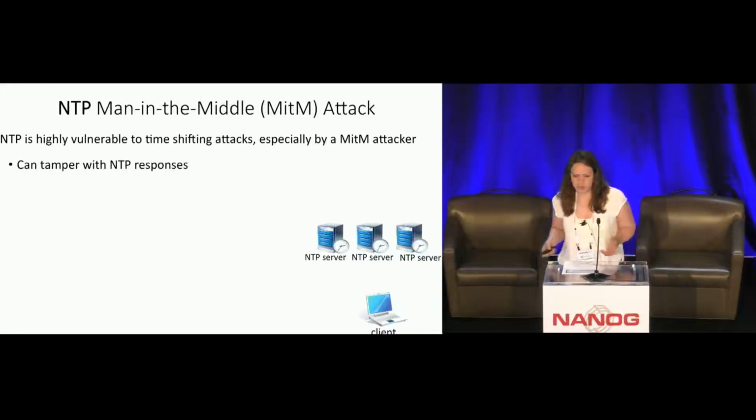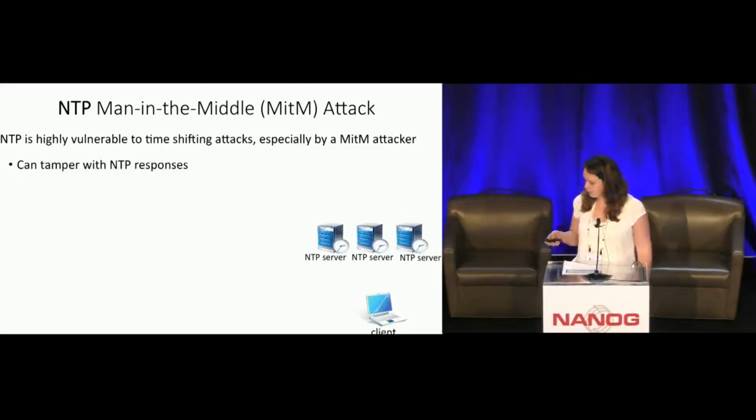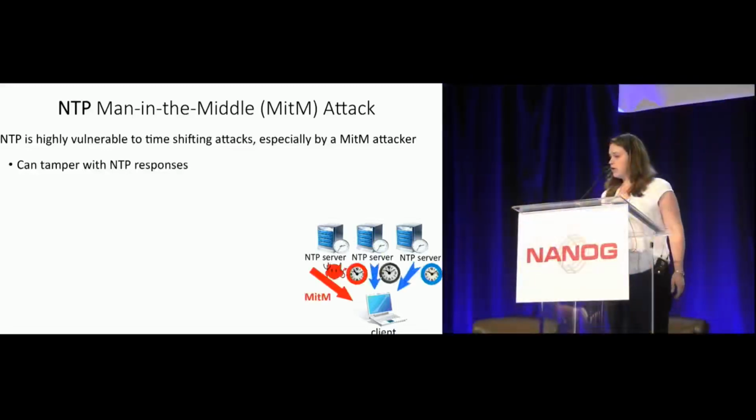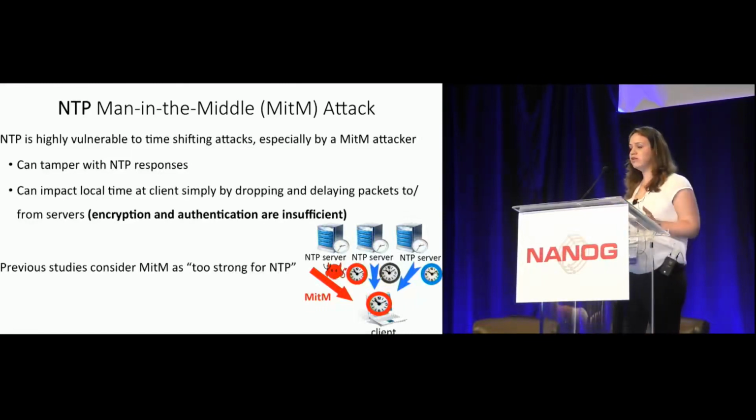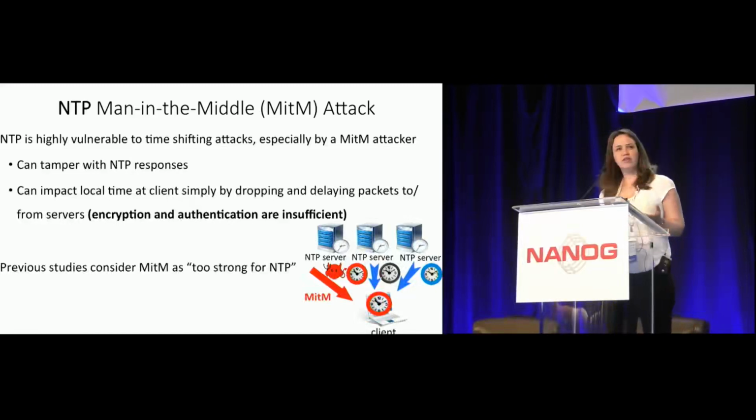However, the current NTP is highly vulnerable to time-shifting attacks, especially by a man-in-the-middle attacker. A man-in-the-middle is an attacker who controls the path between the client and at least one of the NTP servers and can tamper with the NTP responses, and then make us believe that his sample is the best one and we should use it in order to update our client clock. He can also try to change our time by simply dropping or delaying packets to or from the servers. That is why encryption and authentication are not sufficient. And previous studies even considered man-in-the-middle as too strong for NTP.